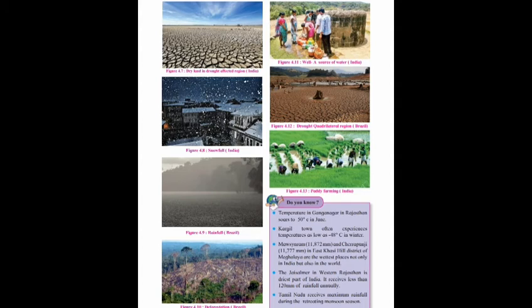Jaisalmer in western Rajasthan is the driest part of India. It receives less than 120 millimeters of rainfall annually. Tamil Nadu receives maximum rainfall during the retreating monsoon season.